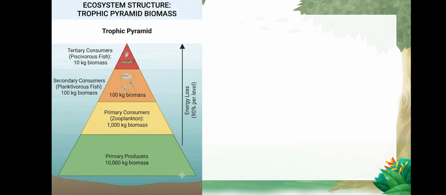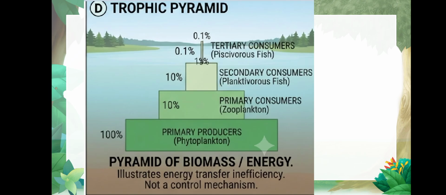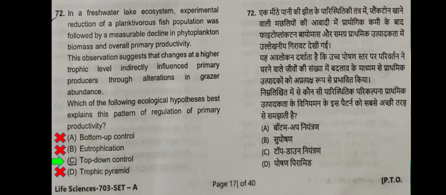So if the primary producers have, let's say, 10,000 kg of biomass, then the biomass is reduced to 1,000 kg, and then in secondary consumers the biomass remains 100 kg, and in the tertiary consumers it remains 10 kg, isn't it? So this is the trophic pyramid, which is also not relevant.